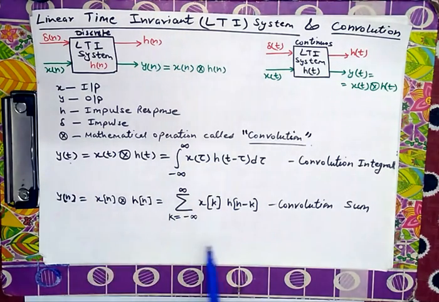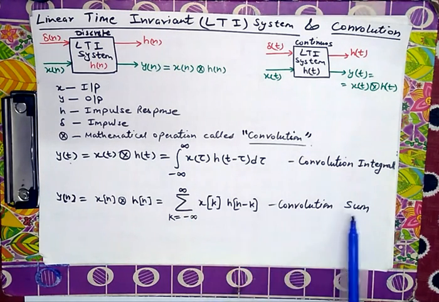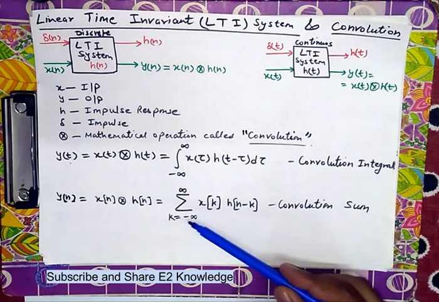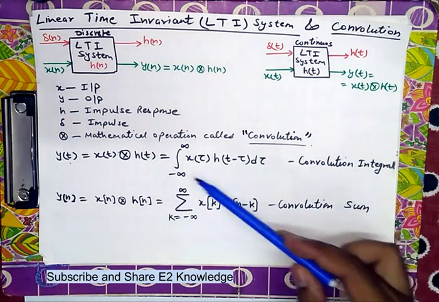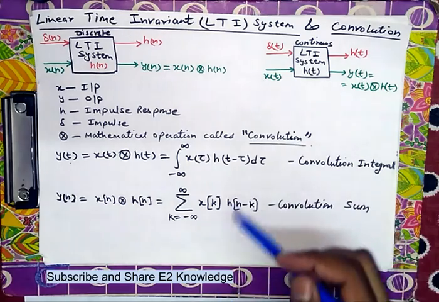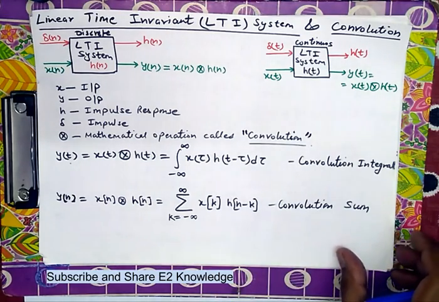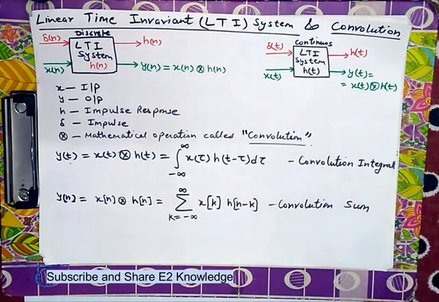Similarly, for y[n] in discrete time, y[n] is equal to x[n] convolution h[n], and it is a summation over all the discrete values k from minus infinity to infinity of x[k] h[n minus k]. Because it is a sum, it is the convolution sum, and because it is an integral, it is the convolution integral. Both the formulas are very important to calculate the convolution, or to find the output from a linear time invariant system.